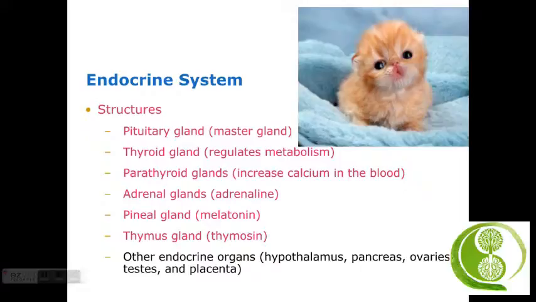Next up is the pineal gland. So the tiny pineal gland hangs from the roof of the third ventricle in the brain. It's responsible for producing melatonin.